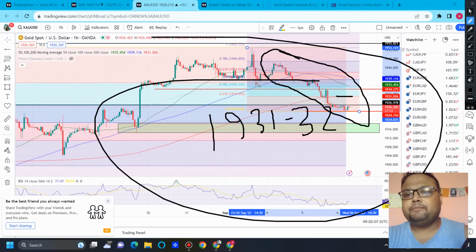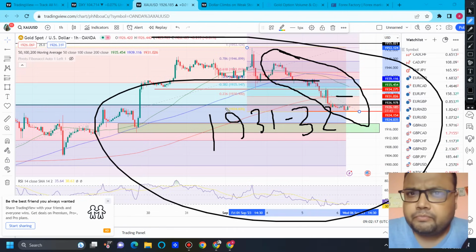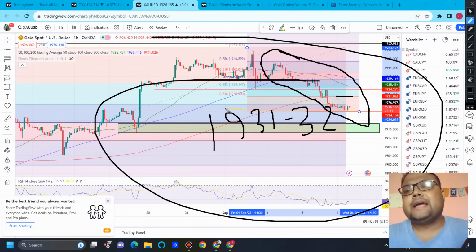Let me wrap it up. First of all, we have a good support around 1925 and market is trying its best to survive above 1925. In case market breaks 1924 during the day, especially during the European session, and starts falling, if the volume is good enough, we can look for a sell position as well for 30 to 40 pips. Try to exit around 1920, because from 1919 to 1915 we have a support zone. If market bounces from there, we can look for a buy position.